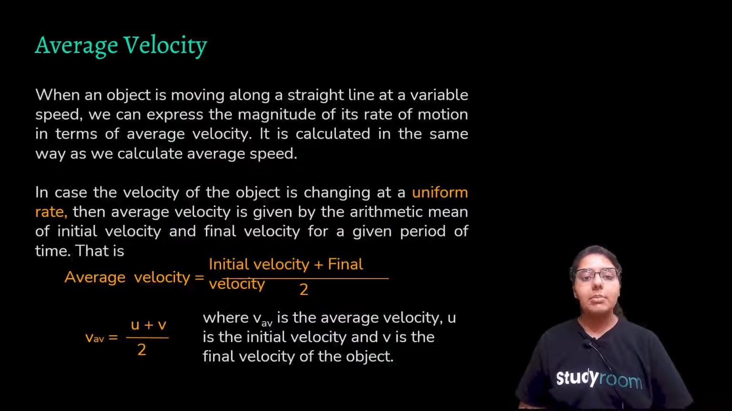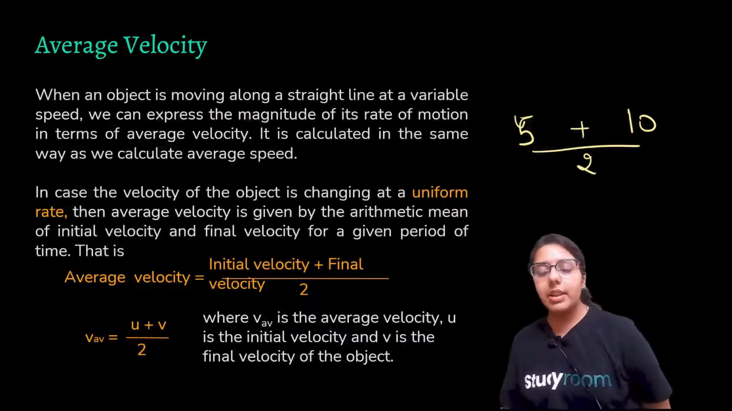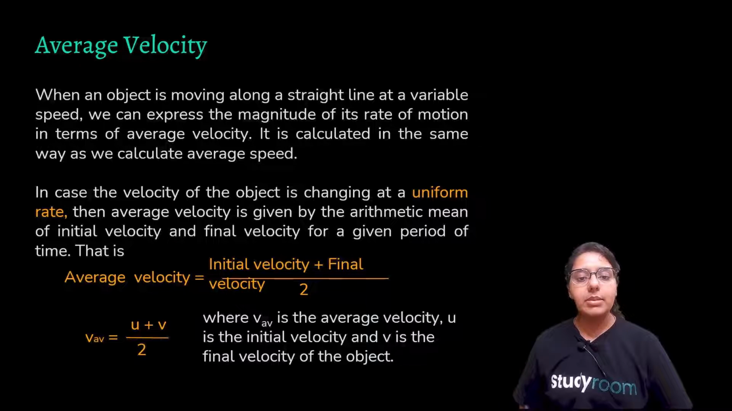What is arithmetic mean? For example, your starting velocity is 5 and your final velocity is 10. What is the arithmetic mean of 5 and 10? It is 5 plus 10 by 2. That is the arithmetic mean, right? So how do we calculate the average velocity? We take the arithmetic mean of initial velocity and final velocity.